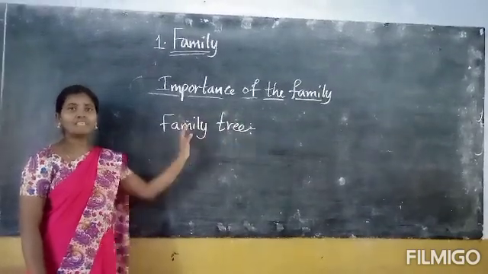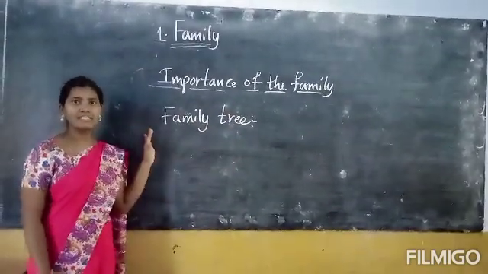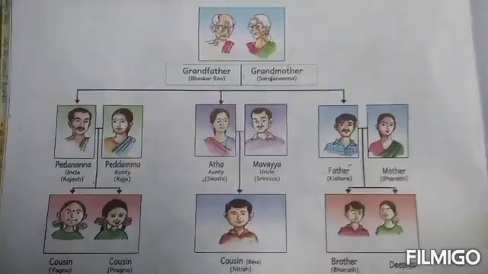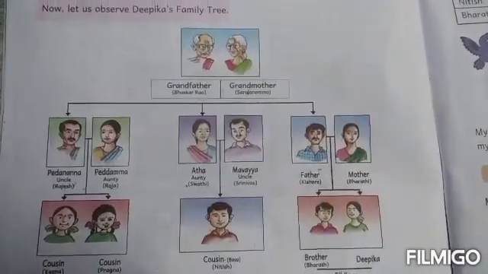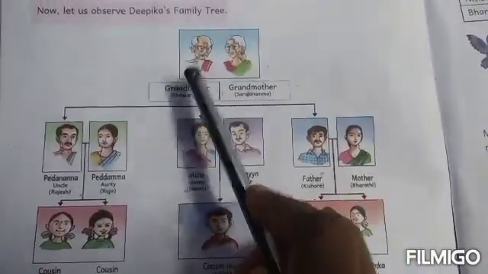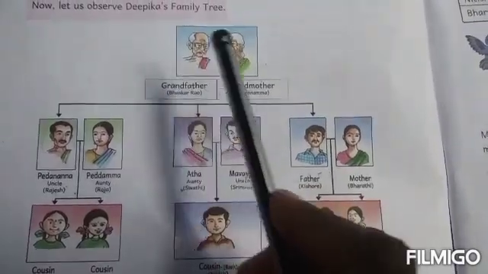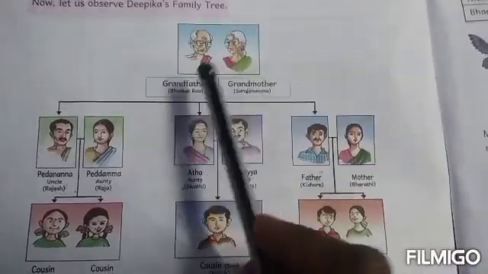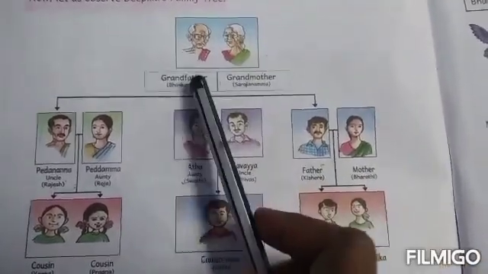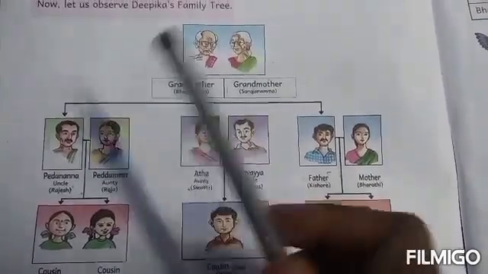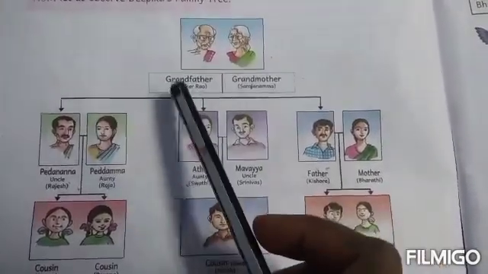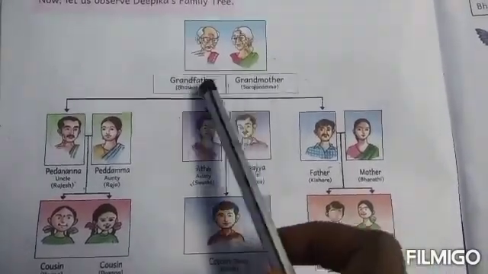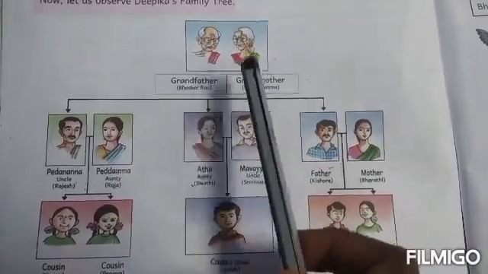Family tree. What is family tree? The details of family members and ancestors written in tabular form is called a family tree. This is Deepika's family tree. Here are Deepika's grandparents. Here are Deepika's paternal grandparents. Paternal means the people who are related to your father, or paternal family members. Paternal grandparents means father's parents.